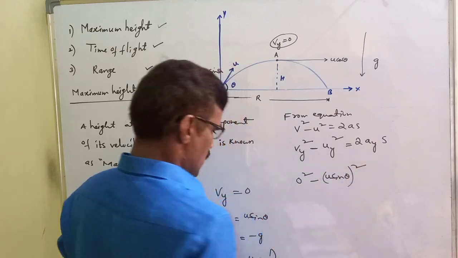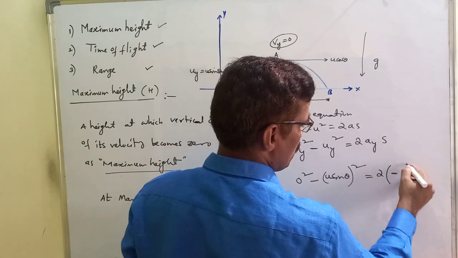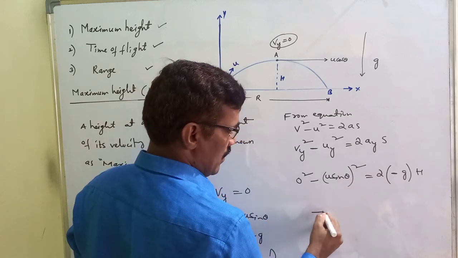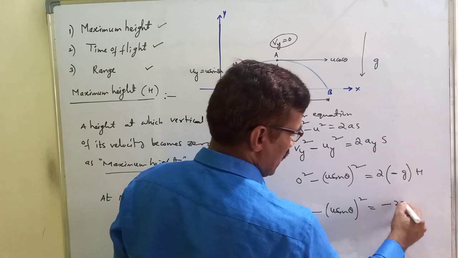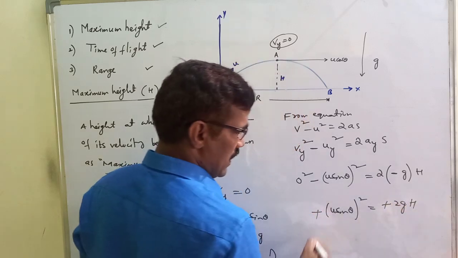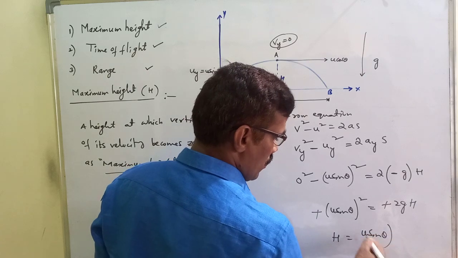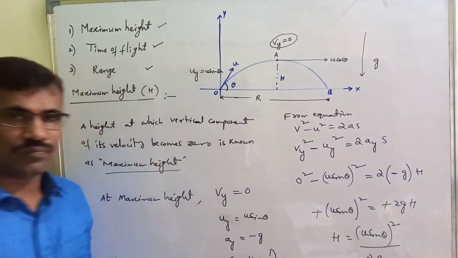This is equal to 2 times ay, which is minus g, times s, which is h. So minus u sin theta whole square equals minus 2gh. Minus minus cancels, so h equals u sin theta whole square divided by 2g.